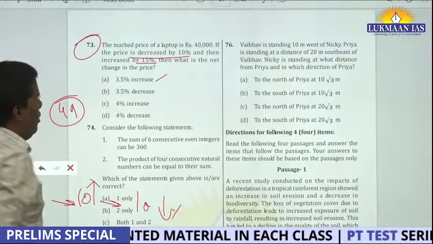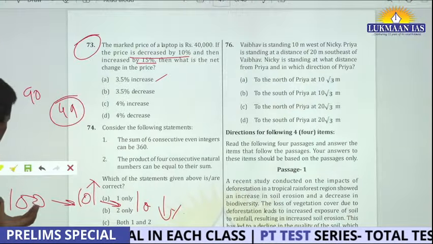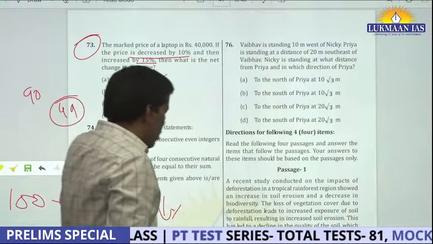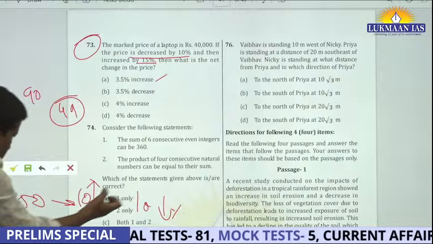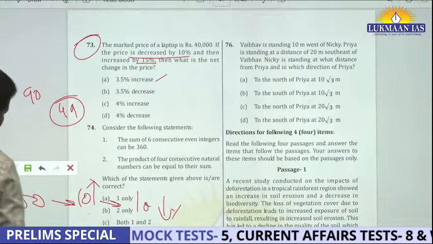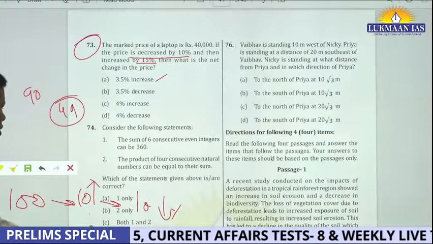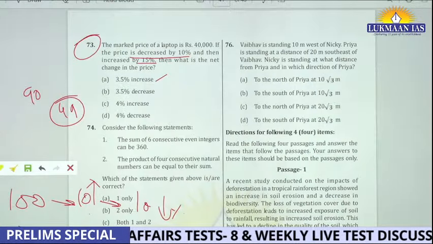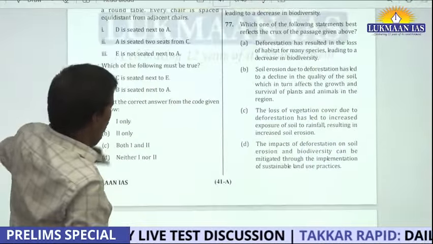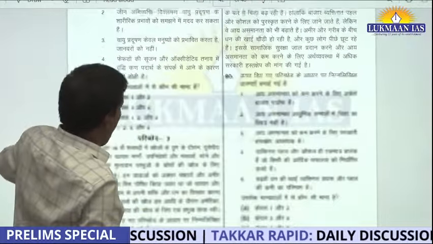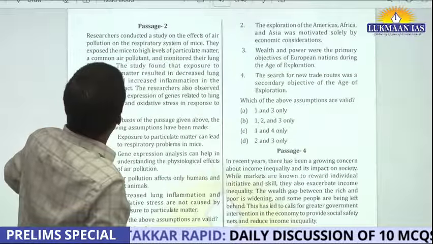I think the correct answer is this. So this logic is more important, that if you first increase something and then decrease it, the net effect is a total reduction, right? If you decrease 110 by 10%, you will be lower than 100, right? So now let me take the last question.